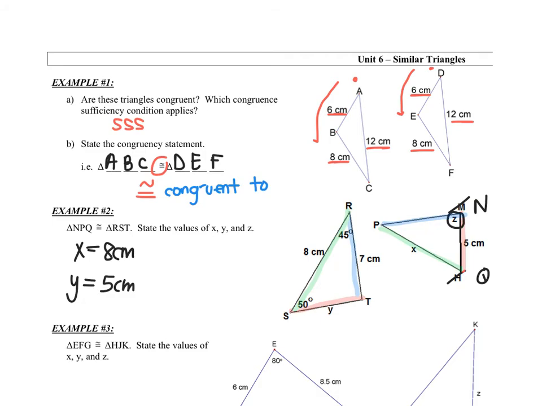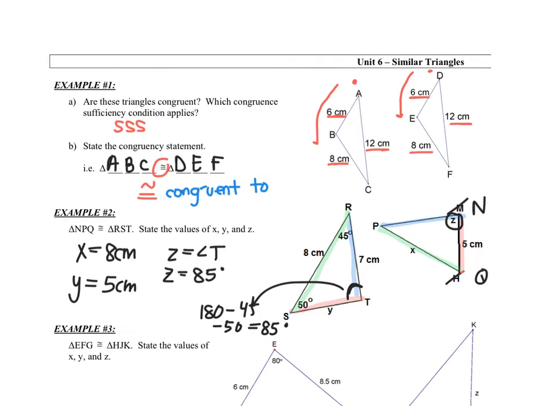So this angle Z is formed by my blue and red line, which means it has to equal angle T. Okay, so Z equals angle T. Angle T, I have to do a little calculation to solve for it. So I know my other two angles, which means angle T is going to be 180 minus 45 minus 50, which gives us 85 degrees. So that's what angle T is equal to, which means Z is equal to 85 degrees. So congruent triangles are just the same. You're just matching some things up, and sometimes you'll have a little calculation related to your angle if needed.